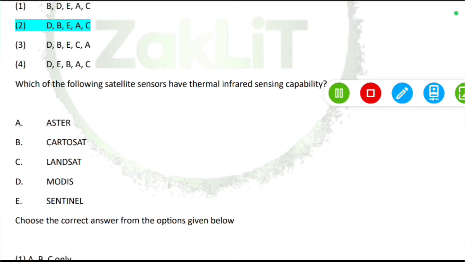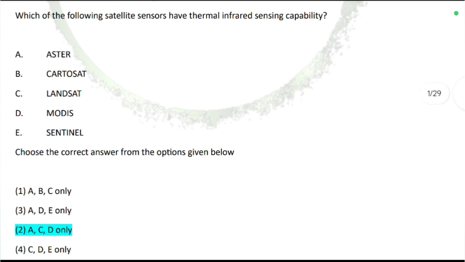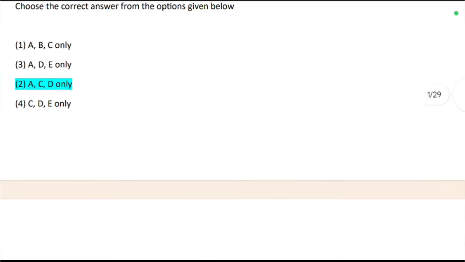Which of the following satellite sensors, coming from remote sensing and GIS, have thermal infrared sensing capability? For getting the thermal infrared, we can also analyze the temperature of the place through these kinds of sensors. The options are Aster, Cartosat, Landsat, MODIS, and Sentinel. So here it is a multiple option. We have to select from that. A, C, and D will be correct. Aster, Landsat, and MODIS, these are the three satellites from which we can derive the temperature of the land, temperature of the ocean, that is with the help of thermal infrared sensing capability. Coming to the next question.